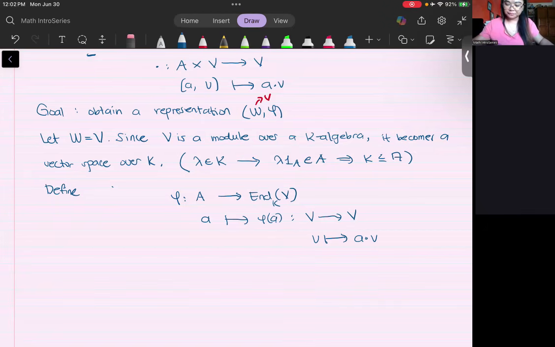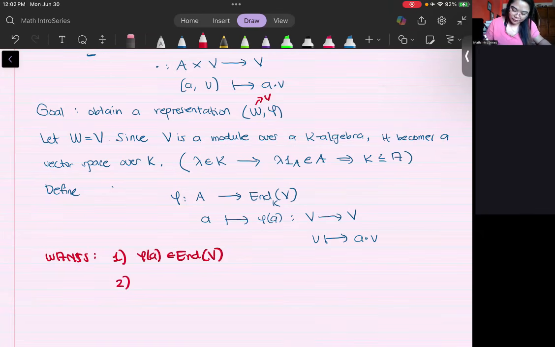And we want two things here. First, we want that phi of a is indeed an element of this endomorphism space. Otherwise, it's not properly defined. And second, phi should be a K-algebra homomorphism. So let's prove these two things.